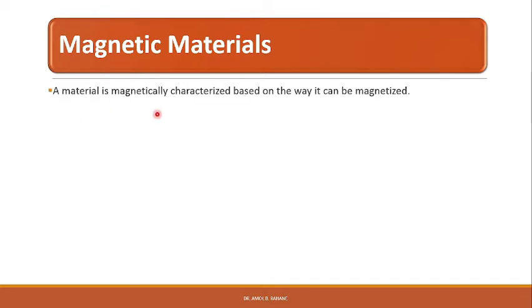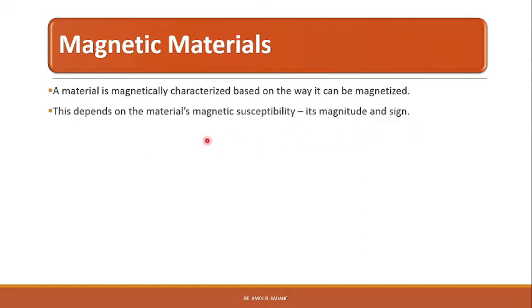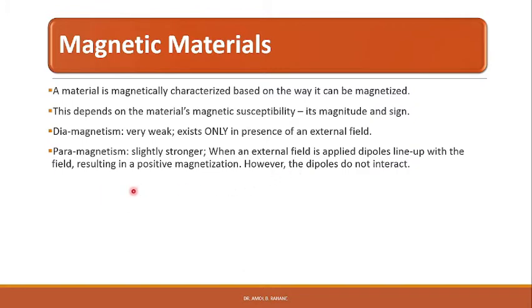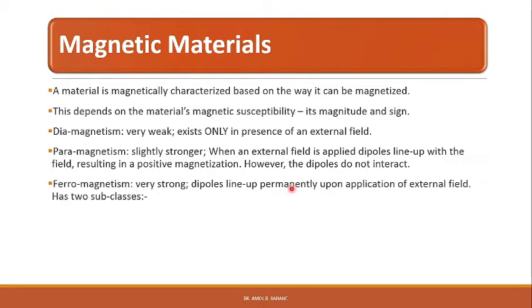A material is magnetically characterized based on the way it can be magnetized. This depends upon the material's magnetic susceptibility, its magnitude and sign. Diamagnetism is very weak and exists only in the presence of an external magnetic field, whereas paramagnetism is slightly stronger than diamagnetism. When an external field is applied, dipoles line up with the field, resulting in a positive magnetization. However, the dipoles do not interact.